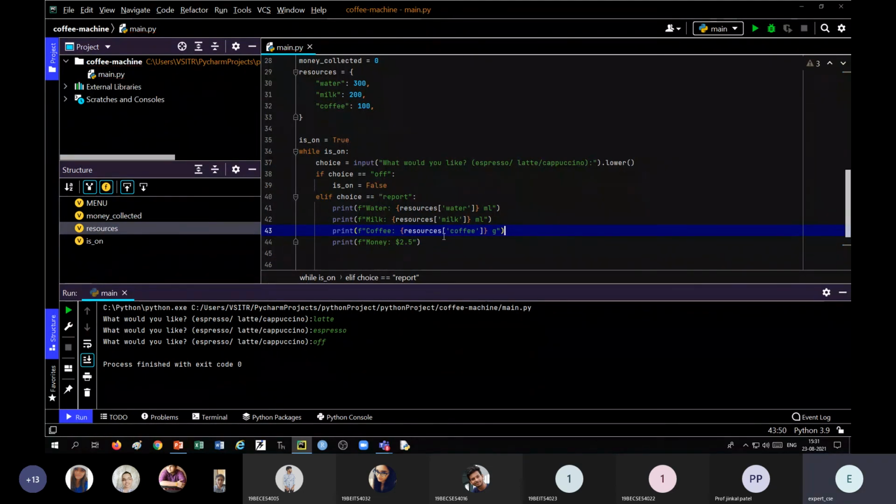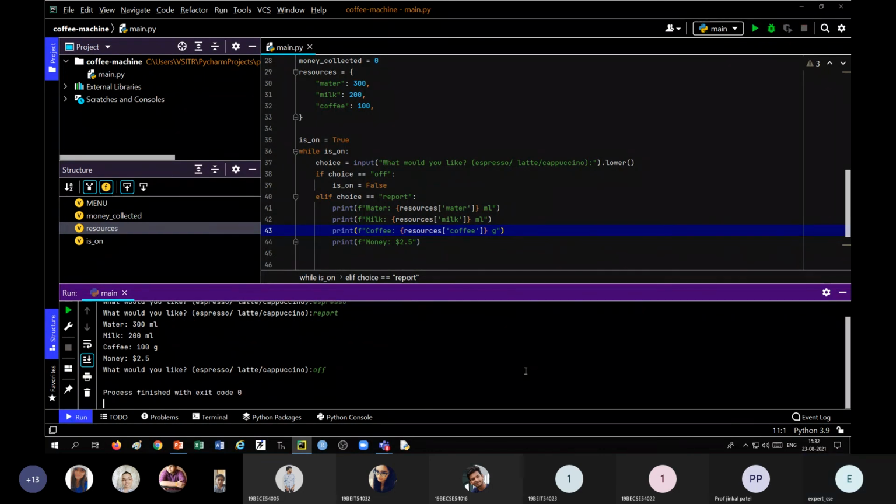Now let us run this. Let me give, say, espresso. It will continue. If you write report, it should print the report. So 300 ml, 200 ml, 100 ml. Right now we haven't done anything for this money. If we write off here, it should turn off.